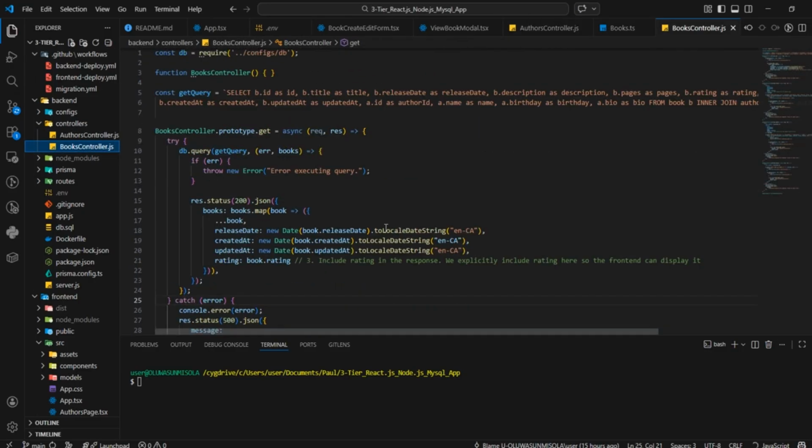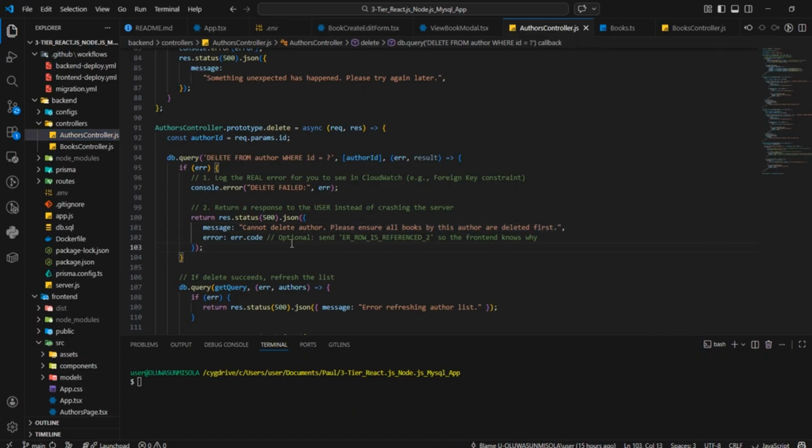So what I want to do here is kind of just do a tweak. Let's go to this authors controller.js, and let's just say okay, we wanted to say cannot delete author, please ensure all books by this author are deleted first. So let us change something like that: please delete author first. Okay. Please ensure all books by this author are deleted first.